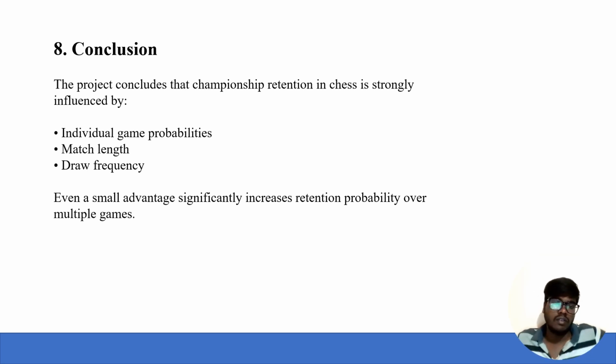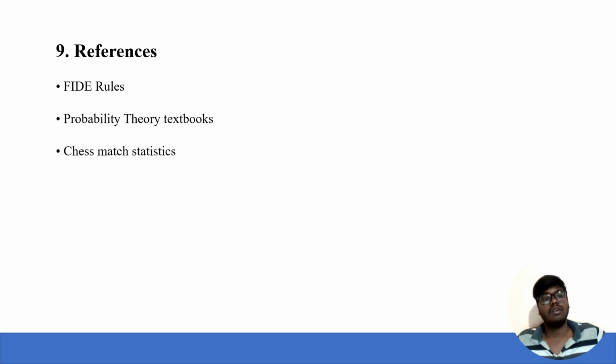This is how we can calculate championship retention in a chess game, and this is most important. Here are some of the references, such as FIDE rules, probability theory textbooks, and chess match statistics.